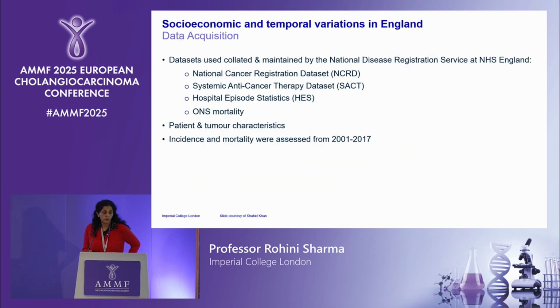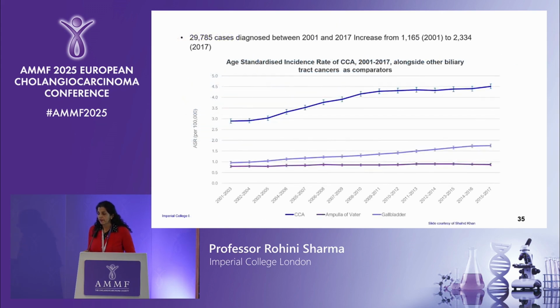One of the other things I thought was really interesting was work again done by Professor Khan and the AMMF, looking at socio-economic and temporal variations in England. And this is something that I'm actually really interested in as well from an HCC point of view. So what they did is they looked at data sets maintained by the National Disease Registry. So they looked at the National Cancer Registration data, systemic anti-cancer therapy data, and hospital episode statistics. And they looked at tumour and patient characteristics. And they looked again at incidence and mortality across a 16-year period.